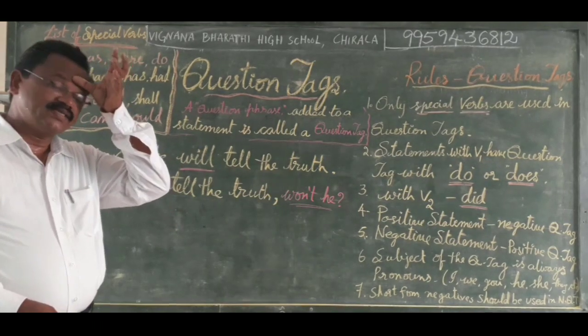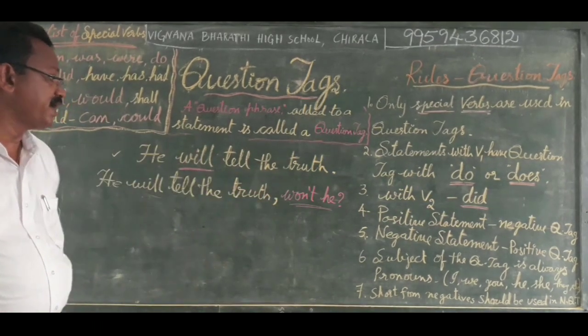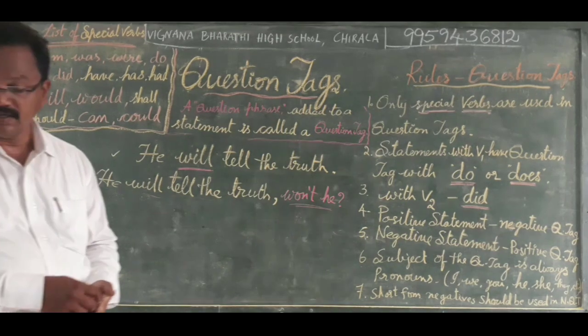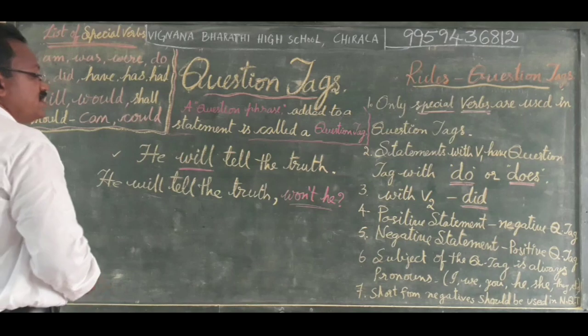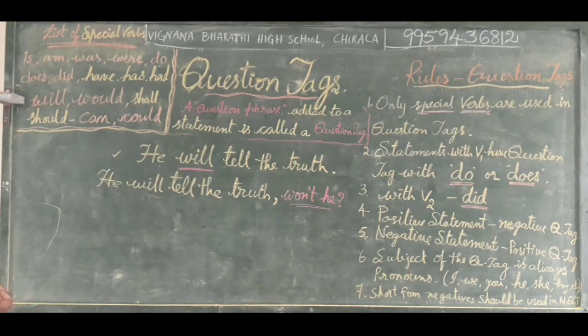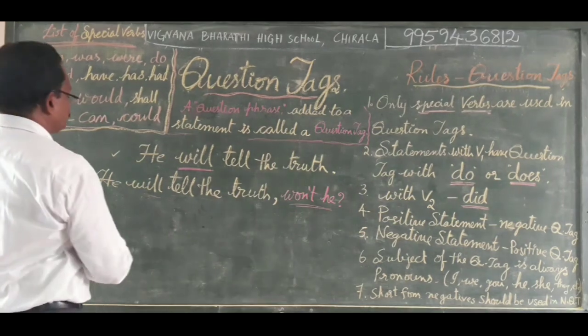For a positive statement, a negative question tag. For negative statements, positive question tags. For example, if the sentence is in the negative sense, we need to write a positive question tag.